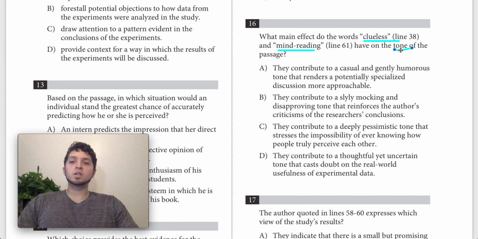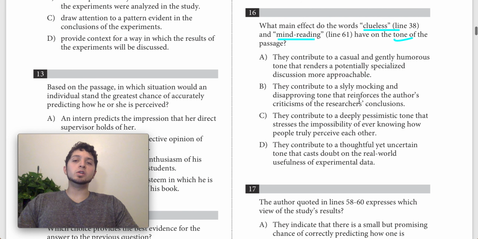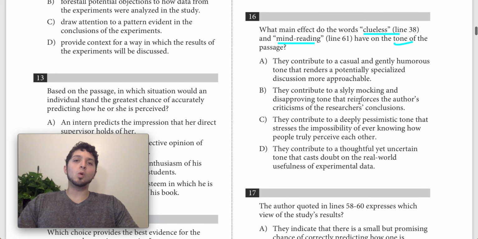So questions about tone on the reading section actually don't come up that much, but when they do, typically we're dealing with one or two things. When they're asking about tone, they're typically asking about a pair of words or one word, and they're going to ask how does it affect the tone. And really, as far as I can tell, on most SAT questions, there's really only two kinds of tones that you have to know. The two kinds of tones are formal and informal.